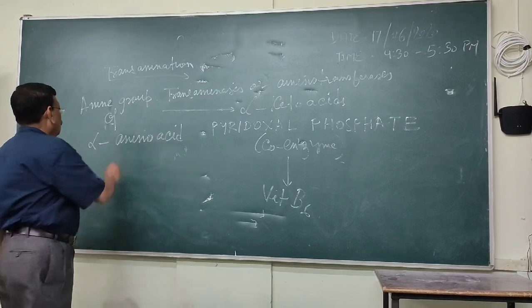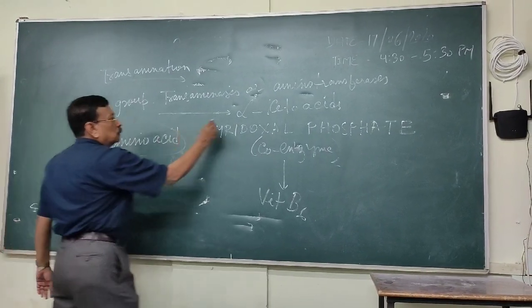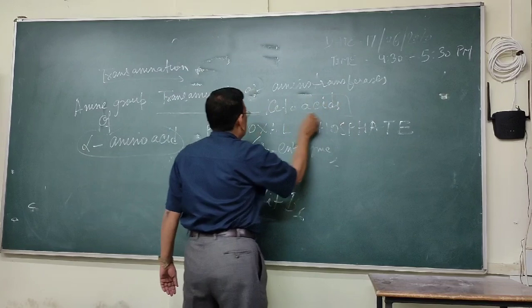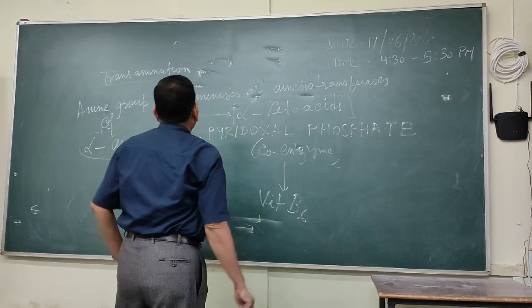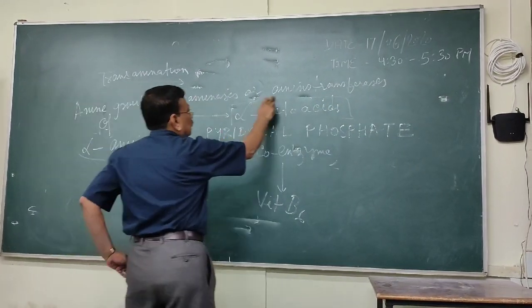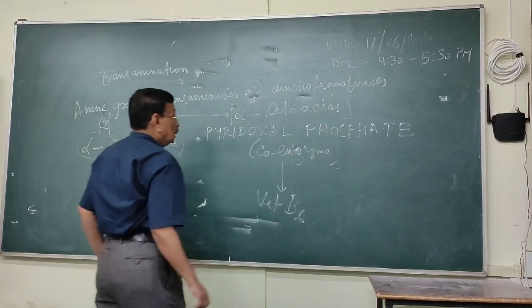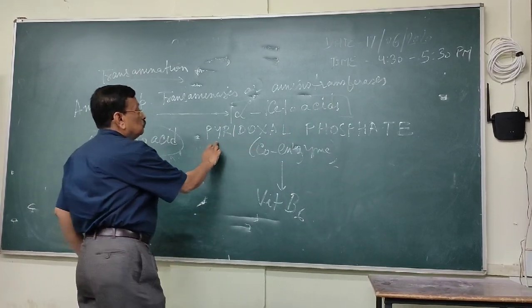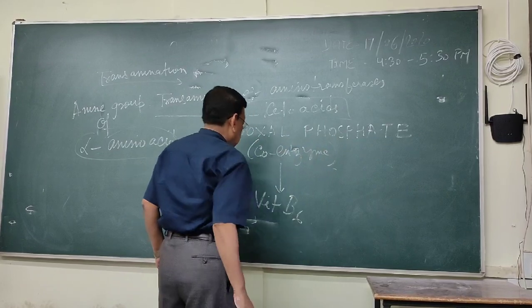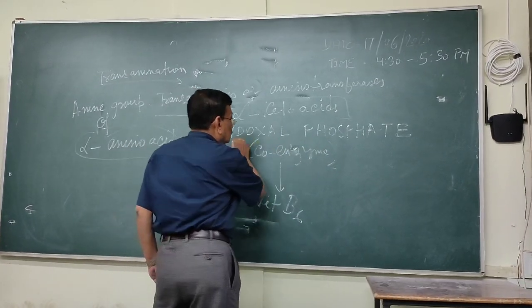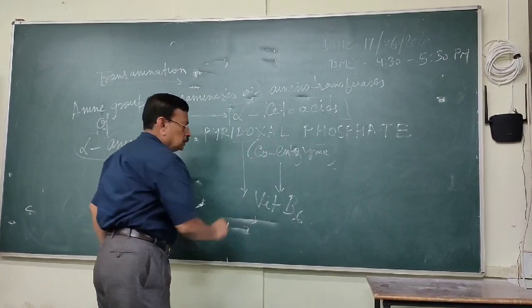So alpha amino acids will convert to the alpha keto acids. Which enzyme? Transaminases or amino transferase. Coenzyme pyridoxal phosphate. Pyridoxal phosphate कहाँ से आती है? विटामिन B6 से.